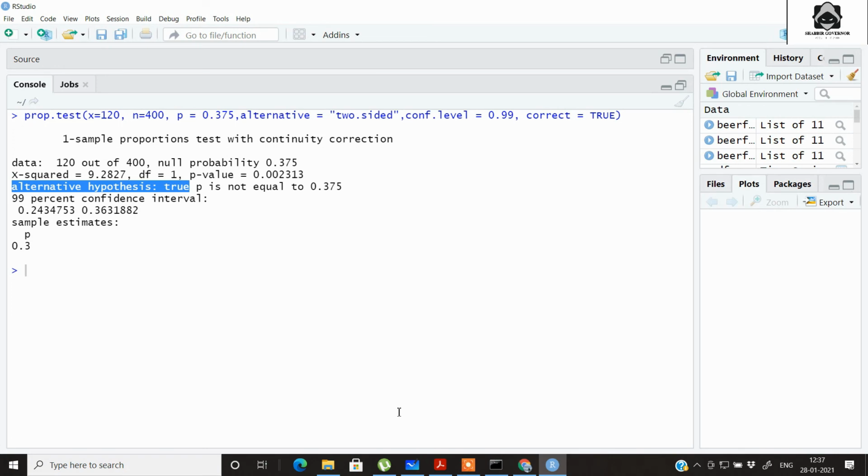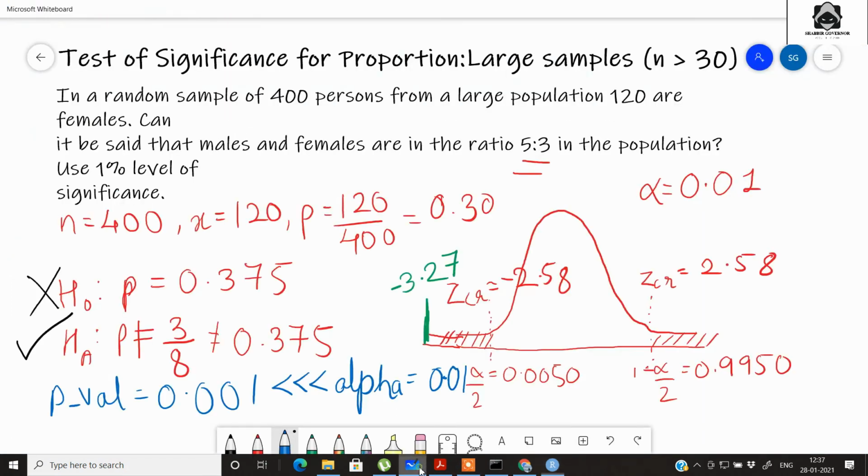So this was all that I wanted to show you in this video, how you can solve problems of test of significance for proportion for large samples especially, where n is greater than 30, with the help of Python and R. In the next video, we'll see the test of significance for other statistics like mean, variance, and many more.